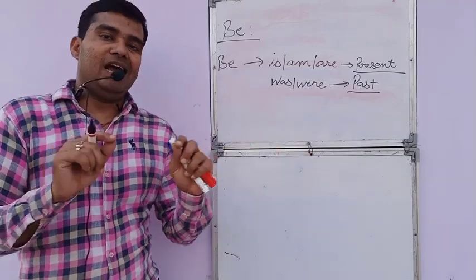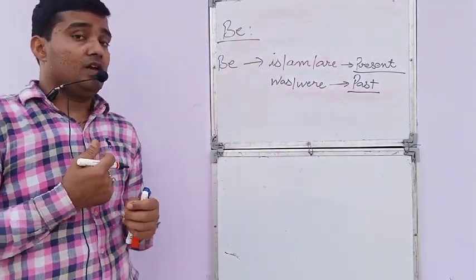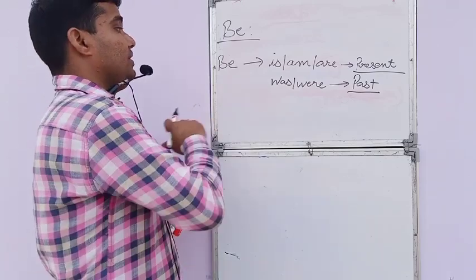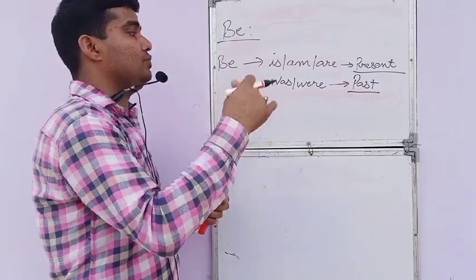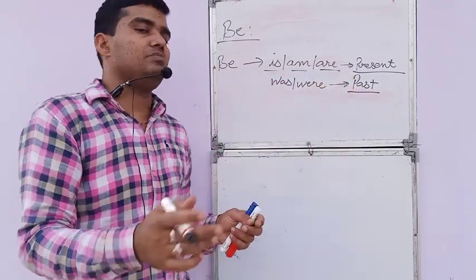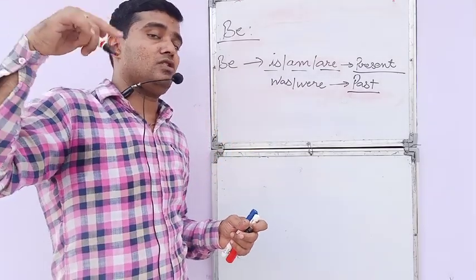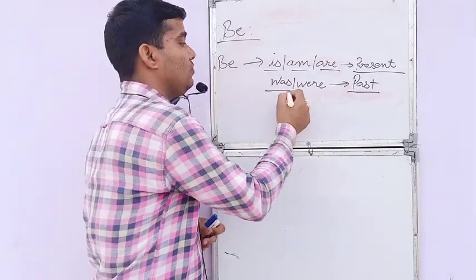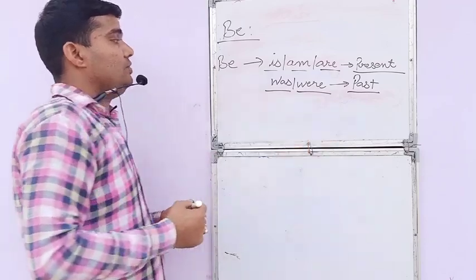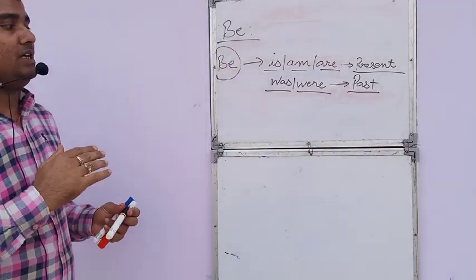a question is given, a blank is given, then after that be is written in the bracket. Then what do I have to fill? So we have to fill according to the paragraph. If the paragraph is going in present, then I can choose is, am, are according to the subject applied. And if the paragraph is going in past, if the question is going in past, I can choose either was or were. So be, we need to remember, be is the root of is, am, are and was, were.